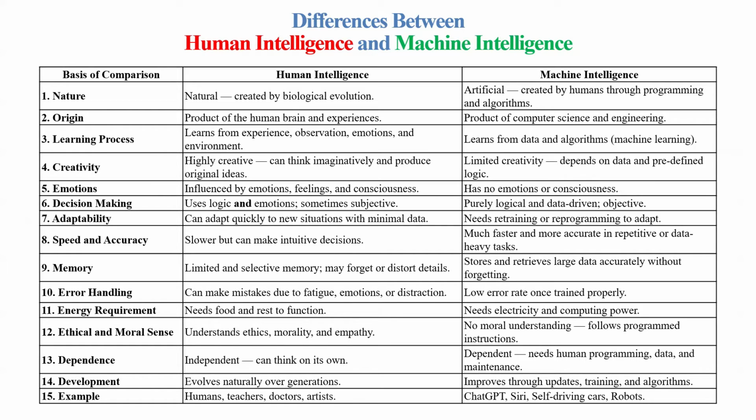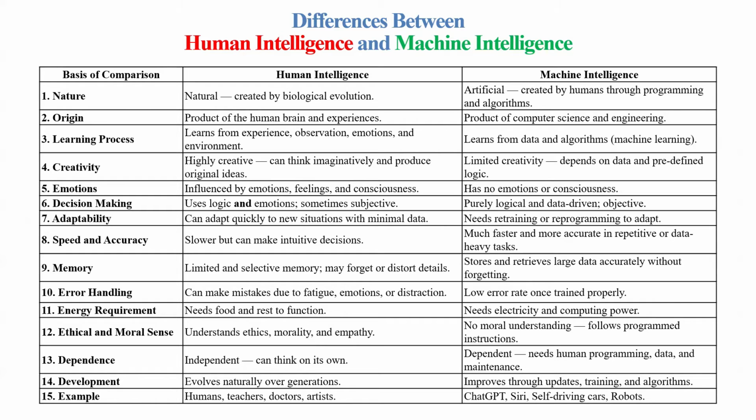Decision making: human intelligence uses logic and emotions, sometimes subjective. Machine intelligence is purely logical, data-driven, and objective. Adaptability: human intelligence can adapt quickly to new situations with minimal data. When it comes to machine intelligence, it needs retraining or pre-programming to adapt.